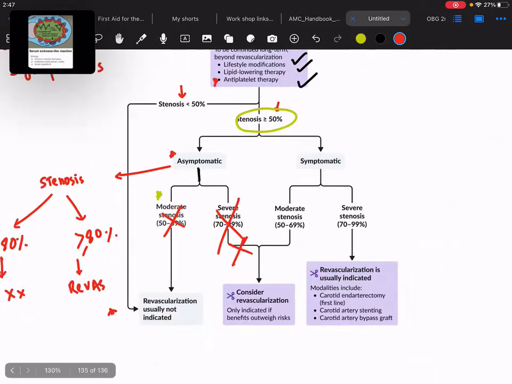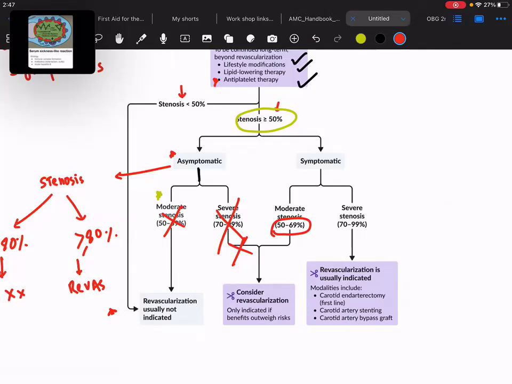Then symptomatic. Those who are symptomatic and the stenosis is more than 50, remember that if it is 50 to 69, you will consider elective endarterectomy. You will consider the revascularization. That would be elective, and initial treatment would be antiplatelet therapy.